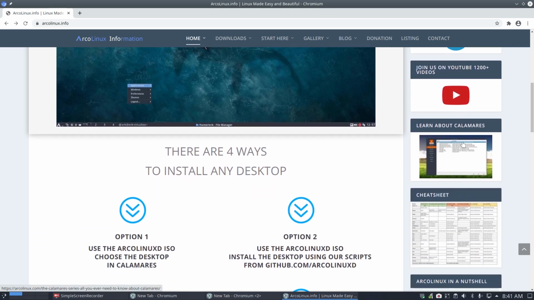People are, well, Calamares is a great thing. First of all, Calamares is not from us. It's from github.com/calamares, right? It's from Adrian and his crew, who give us a free, important installer, a graphical installer.